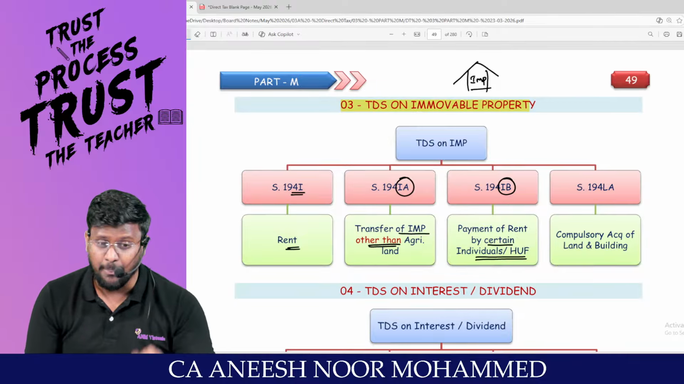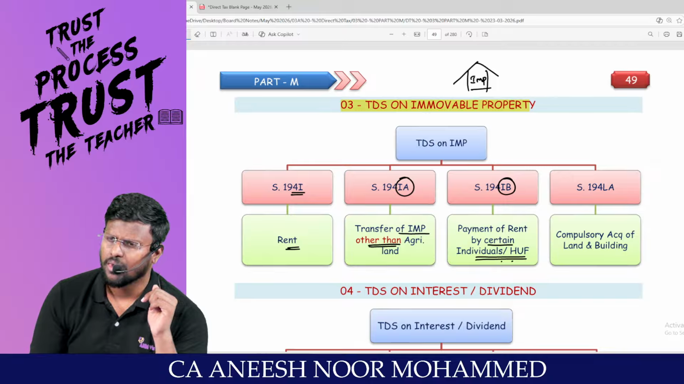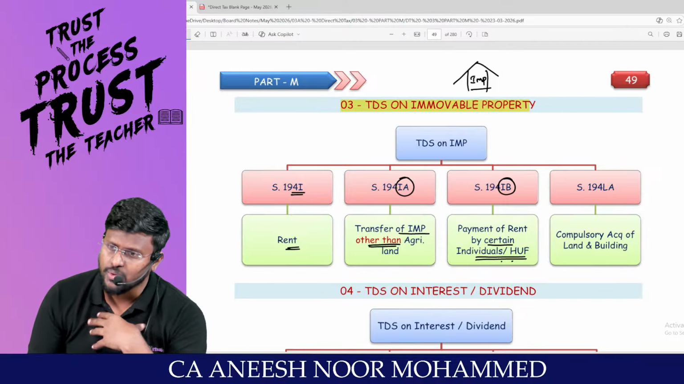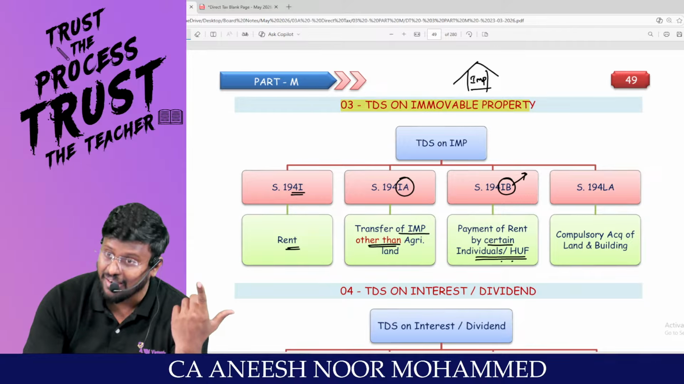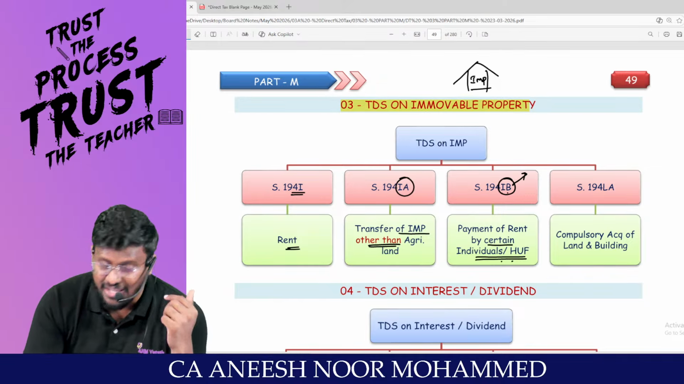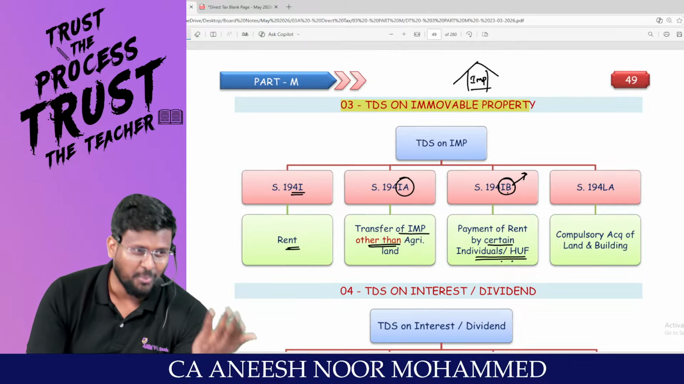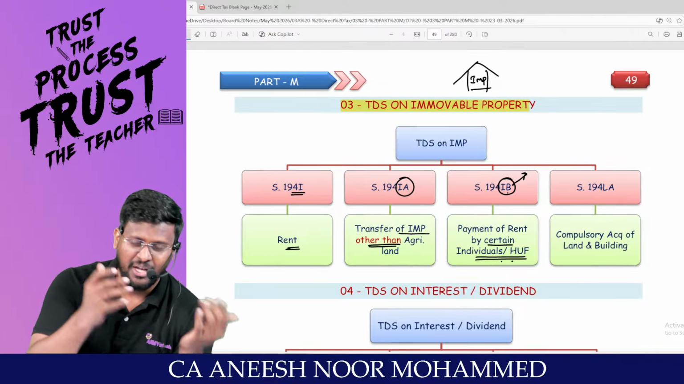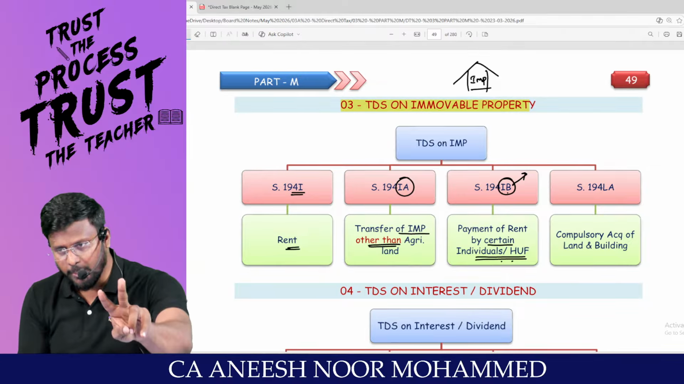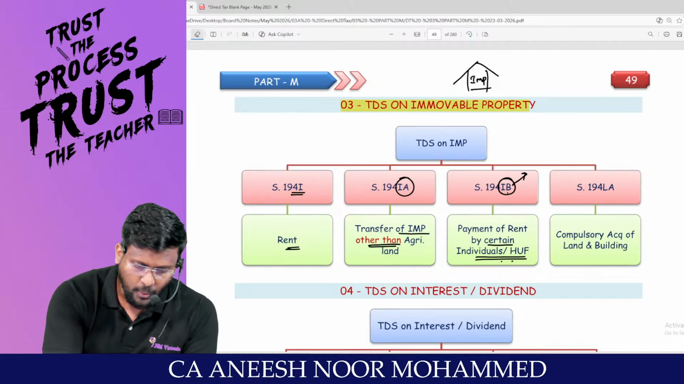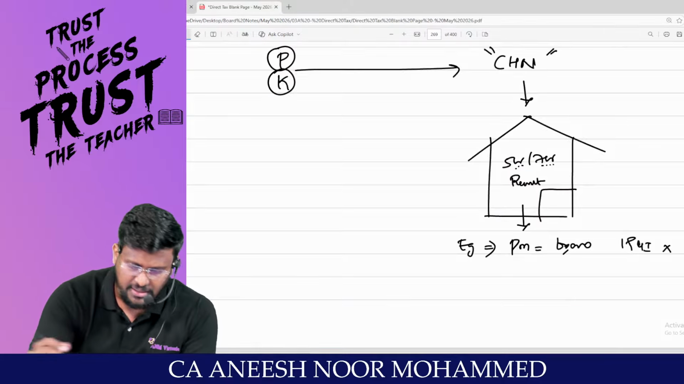This section is applicable only for whom? Individual. In a HUF, the boss will be there, the Karta will be there. That's what IB is: I stands for individual, B stands for boss. Where will the boss be? HUF. That's why this section is applicable only to 2 people, and that's why it is called 194IB. Am I right, sir? Yes, sir.